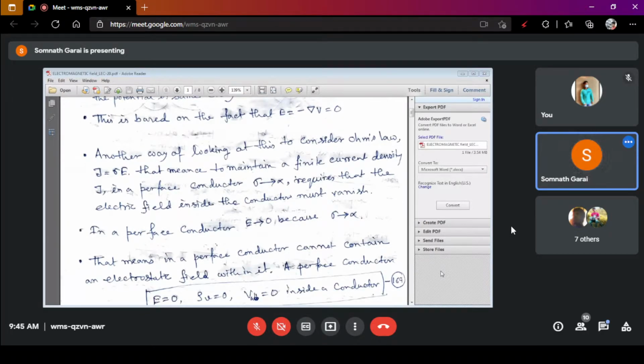Now, the fifth point: in a perfect conductor, the electrostatic field within the conductor tends to 0 because sigma tends to infinity.